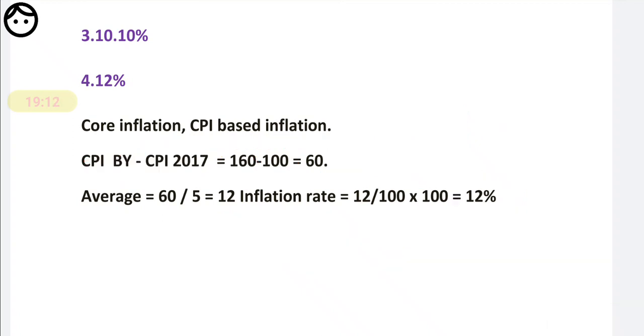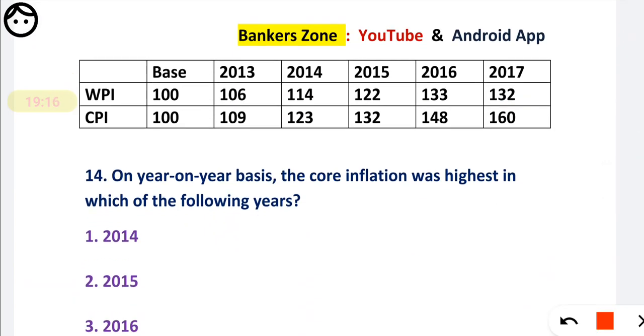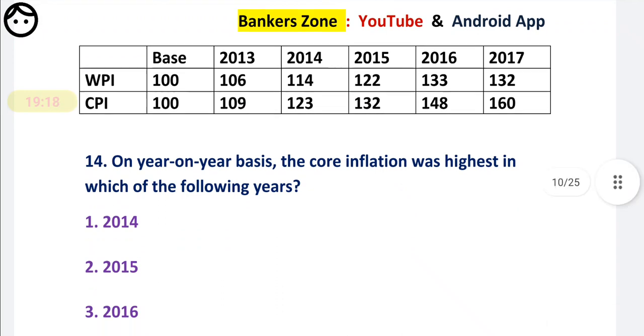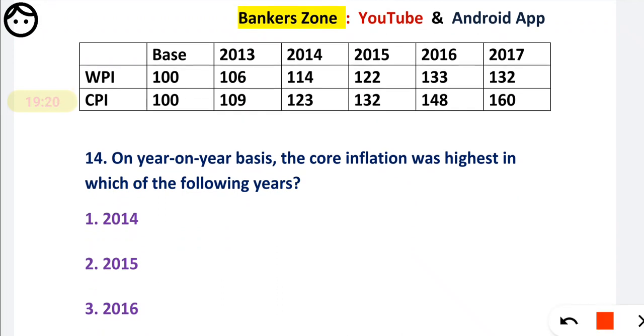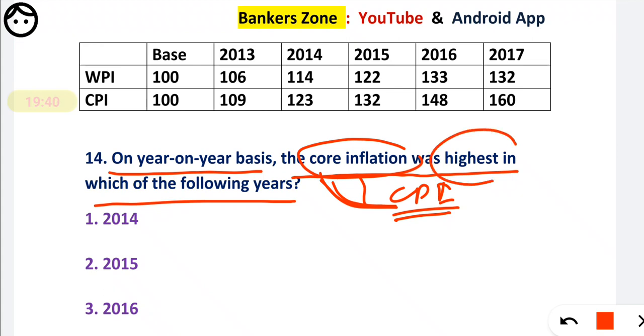Now the next question. See friends, these are case study type questions. These are very, very important, and recently they have started to ask this type of question. On Y2Y basis, the core inflation was highest in which of the following years? They are basically asking in which year the core inflation was highest. Remember, core stands for CPI. Just remember C for C. We have to find in which year there was the highest increase.